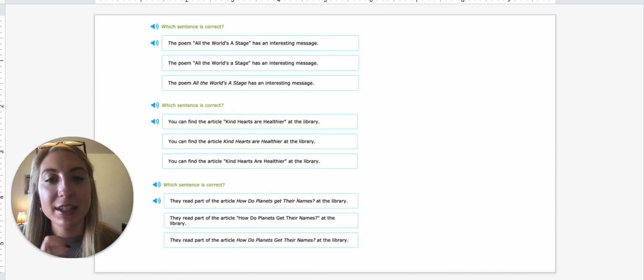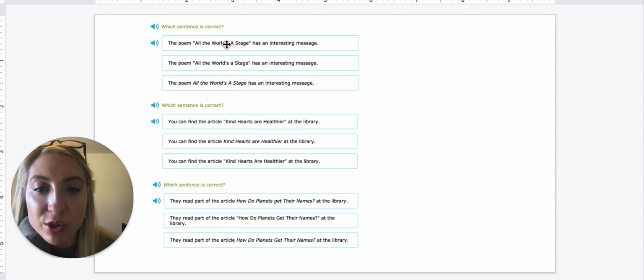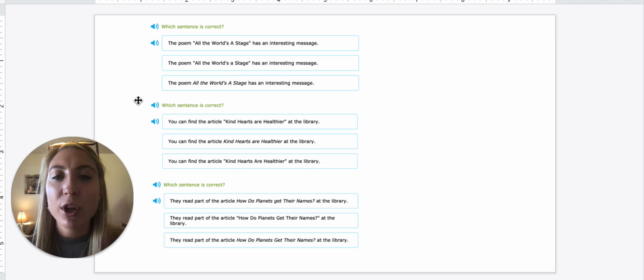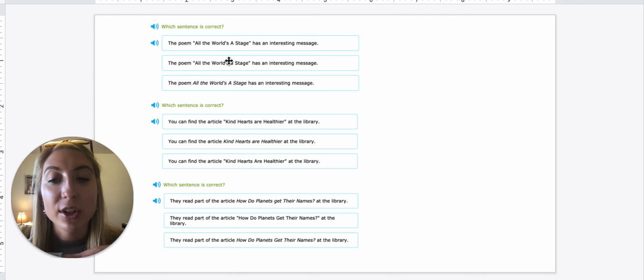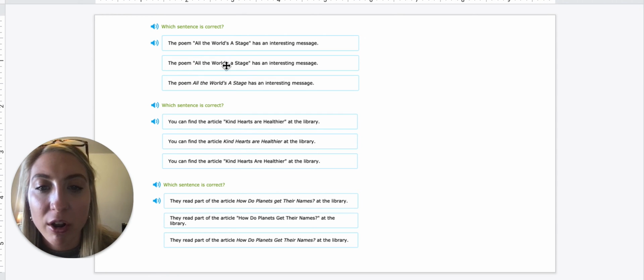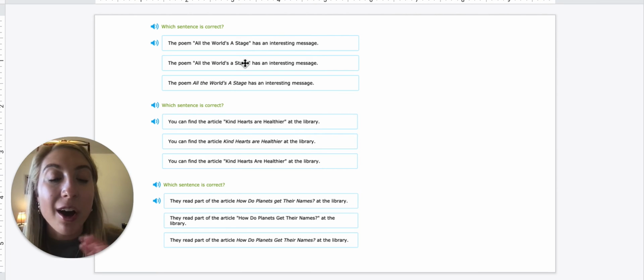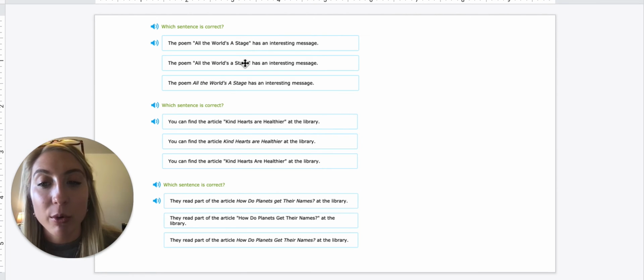So now we have to see. Here's quotations and here are quotation marks. We can automatically get rid of the last one because that's in italics and it should be in quotation marks because it is a poem. So now that we have narrowed it down to two, we have to look at the capitalization. Remember, the first word and the last word are always capitalized, so let's check. All, stage, stage. But we have to remember that the unimportant words in the middle should be lowercase.